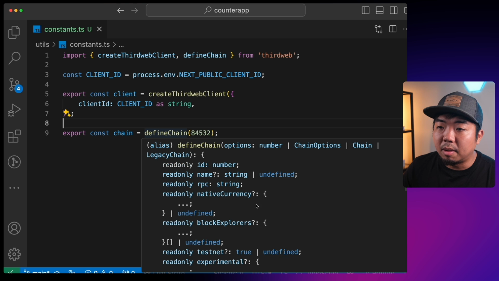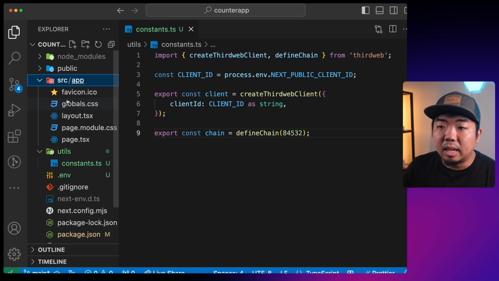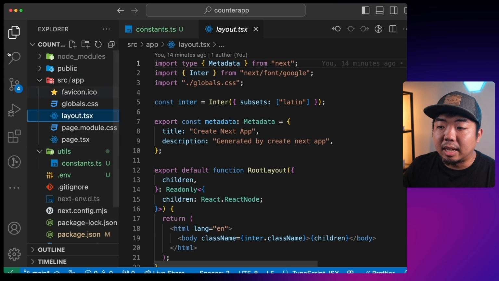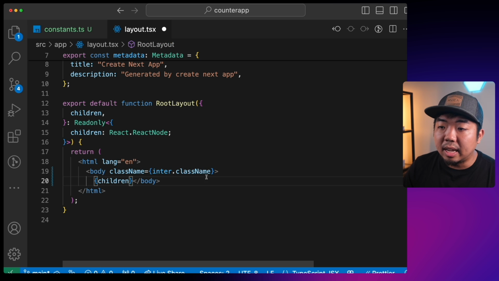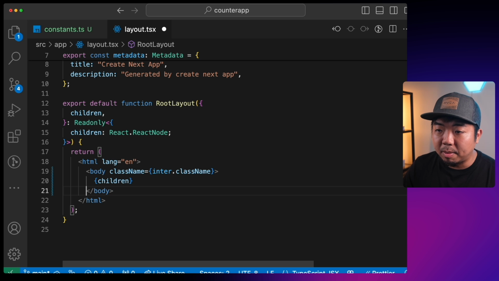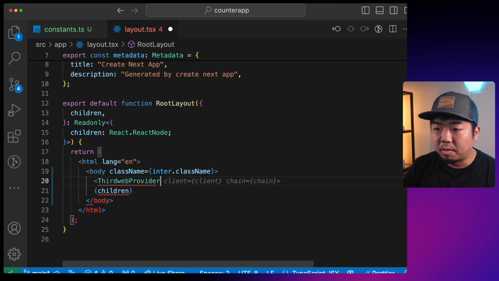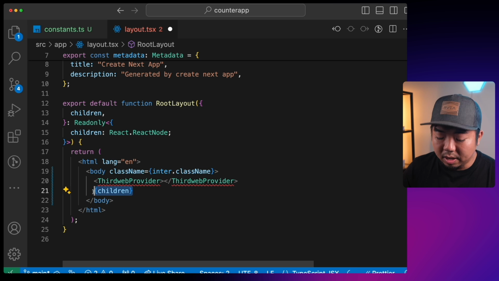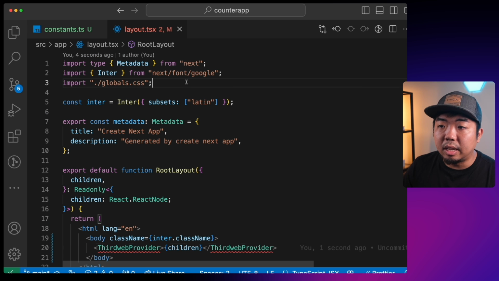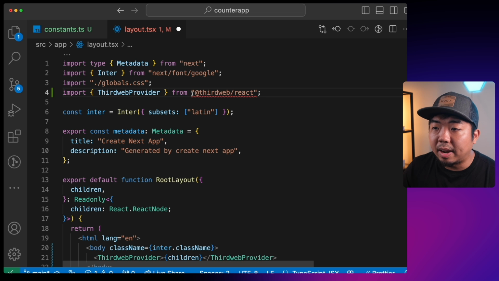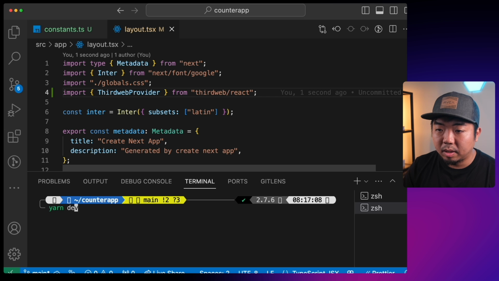So in this case, if we come back to our code editor, I'm going to open up my files, go under my source folder, in the app folder, I'm going to head to the layout.tsx, and we have our application right over here. All I'm going to do is wrap the children here with the ThirdwebProvider. So I'm going to add the ThirdwebProvider, and we're going to take the children and put that right inside here. We're going to have to import the ThirdwebProvider. Now I'm going to import ThirdwebProvider from thirdweb/react here, and we're going to run our application really quick.